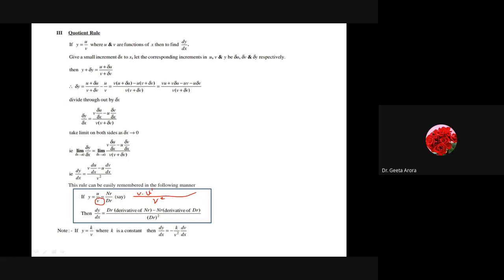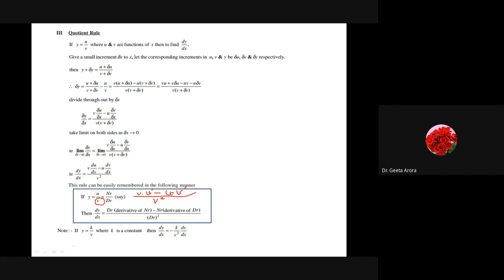Let me represent it by u dash, it's easy to write here. So v as such, and then into the derivative of the numerator, minus u as such into the derivative v dash. Correct? So this is how we remember that if a function is u by v, then we have v into u dash minus u into v dash divided by v square.